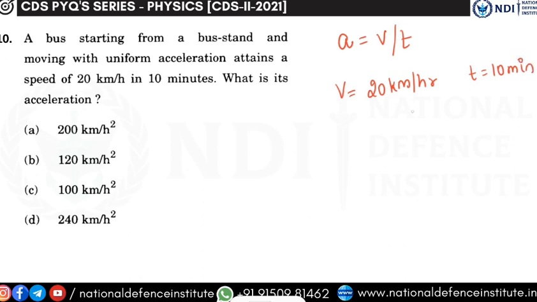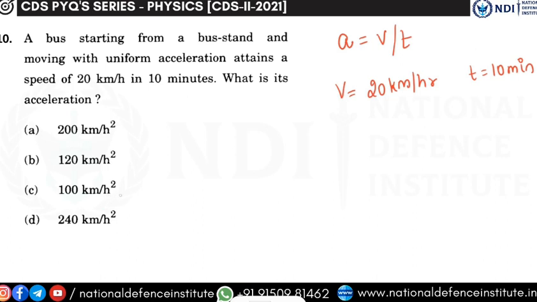Students, one thing that you want to observe over here, please do not convert velocity from kilometer per hour to meter per second or kilometer per minute. No, bad idea, because the final answer is in kilometer per hour. If you look at all the options, the final option is in kilometer per hour square.